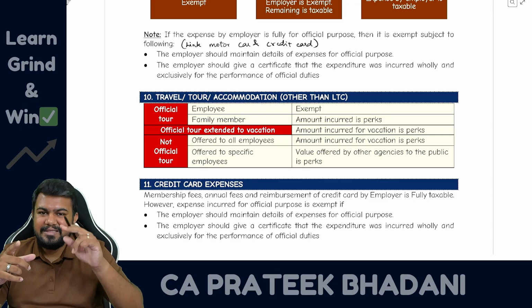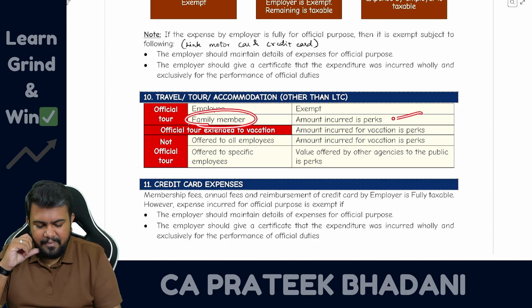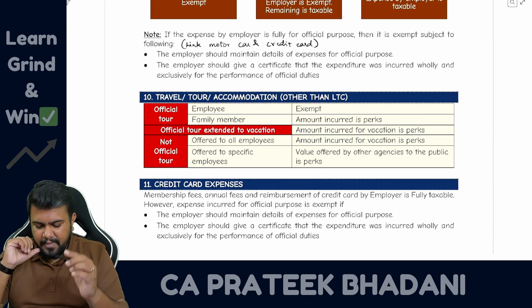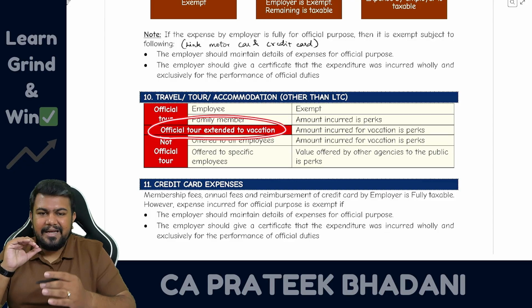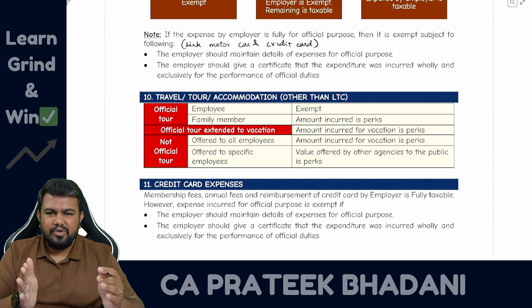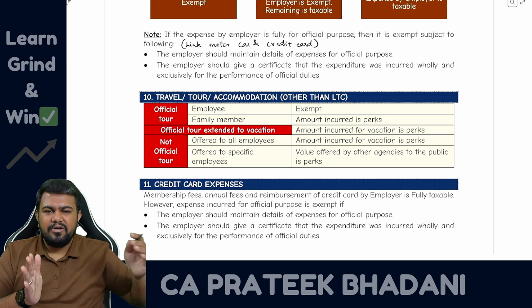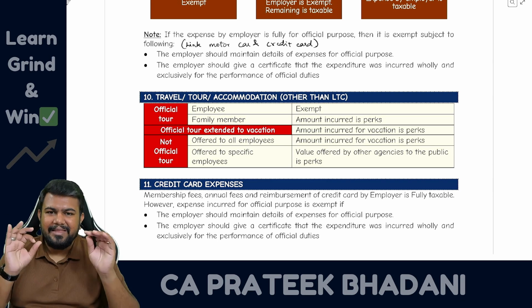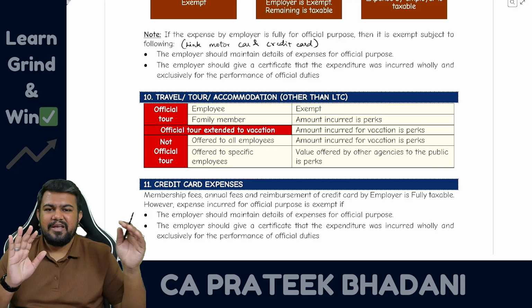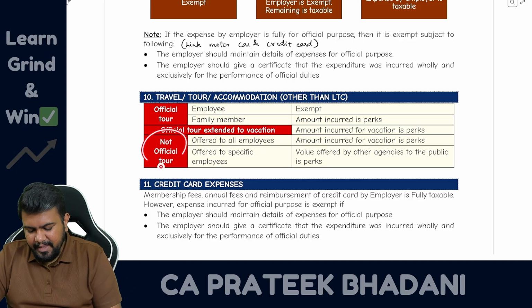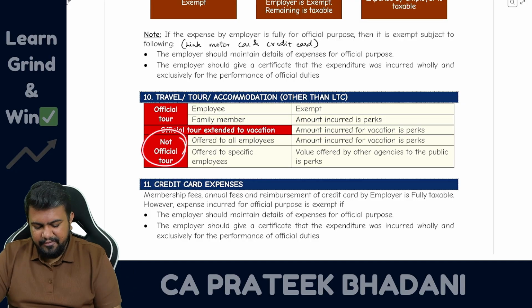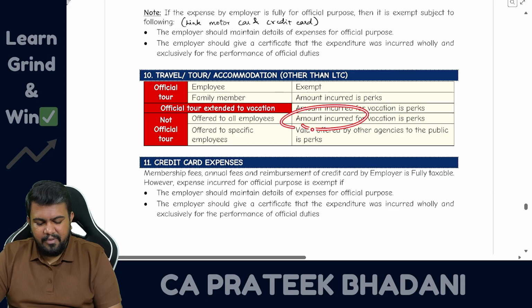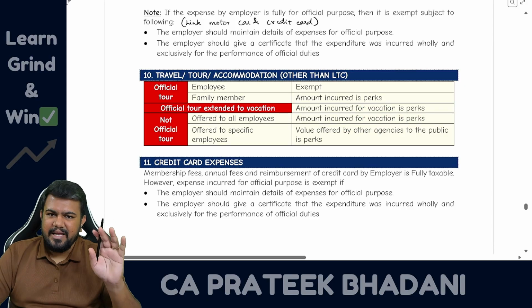But if they spent for employee's family member, it will be taxable. Okay. But if it is an official tour extended to vacation, so first official tour was there, later on it is extended to vacation. Then in such case, official stay is there, that will be exempt, but vacation stay will be taxable. Then what if it is not official tour? If it is not official tour, then whatever amount is incurred, that will be taxable as perquisites.